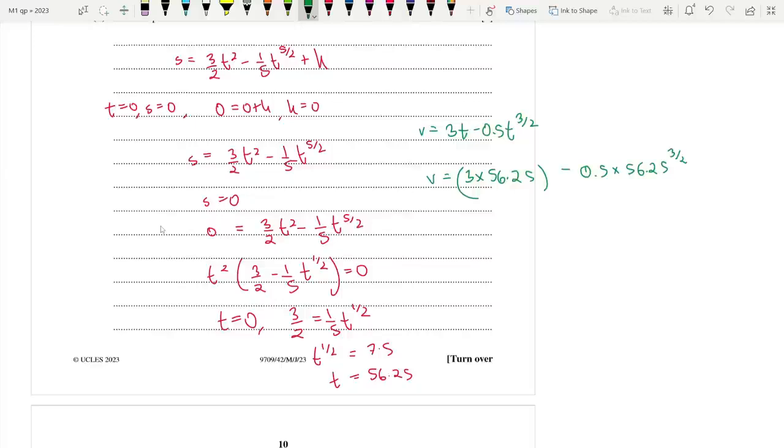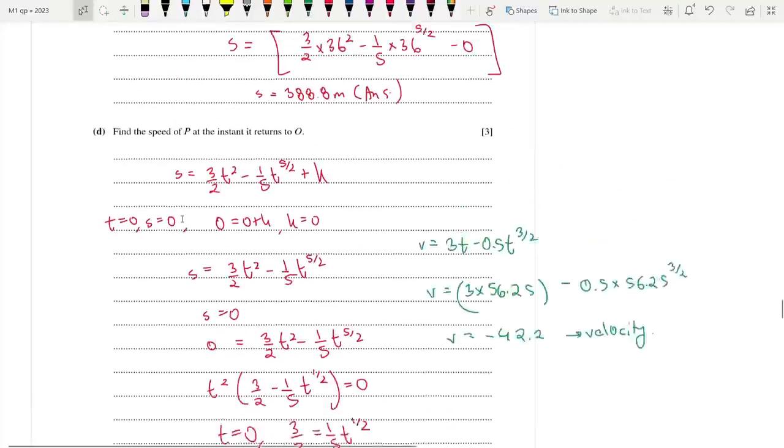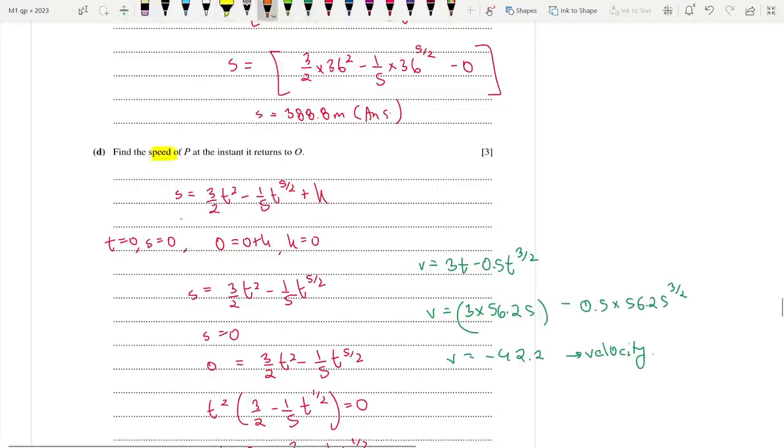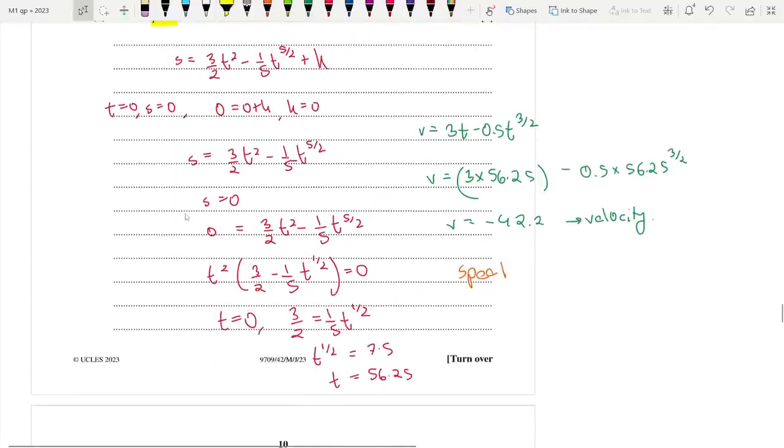You are going to get an answer of... do they want the speed? Yeah. So I'm getting a value of minus 42.2. However, this is the velocity. Since they specifically want the speed, you have to mention at the end that speed is equal to 42.2 meters per second. They wrote in the mark scheme that if you write minus 42.2, you're not going to get a mark. So just keep that in mind.